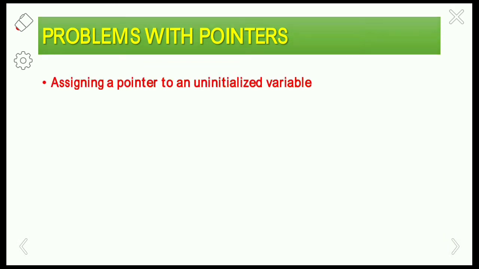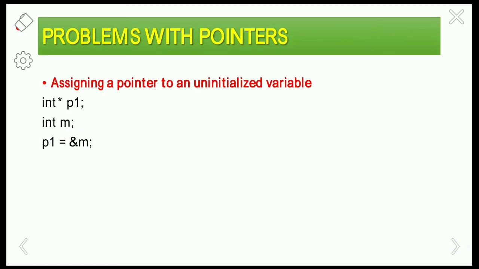Coming to the next one, assigning a pointer to an uninitialized variable. First of all I am declaring the pointer p1, and then I'm taking a variable m of type integer. I'm declaring a variable m of type integer and then I'm assigning the address of m to the pointer p1. This statement will lead to a logical error. It won't display any error while executing the program, but it will result in a logical error.